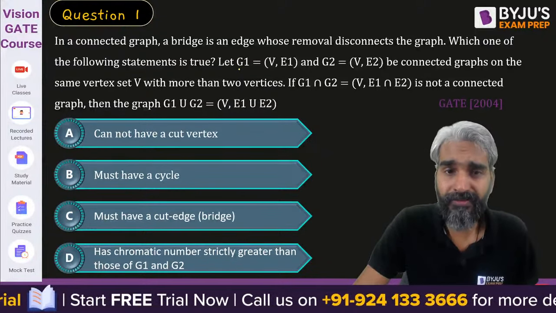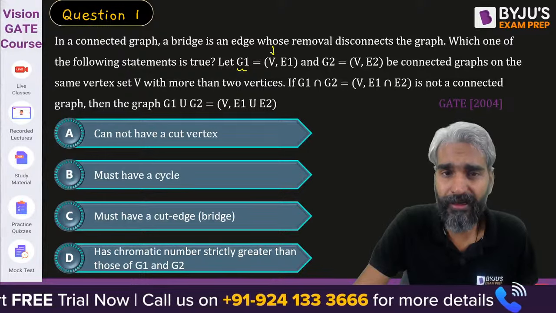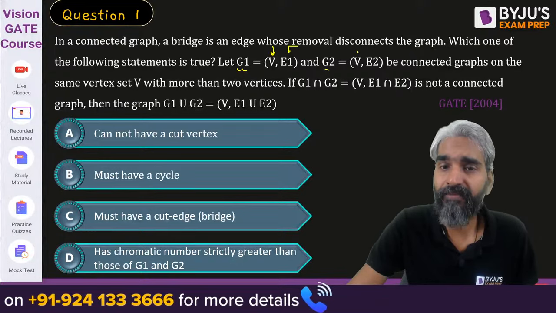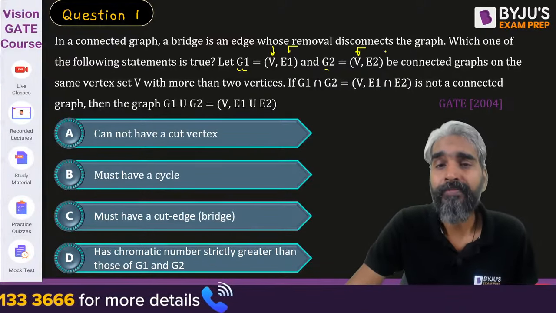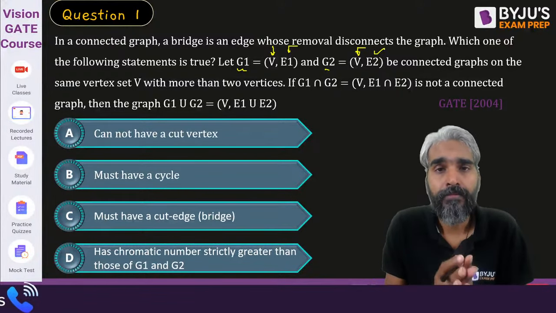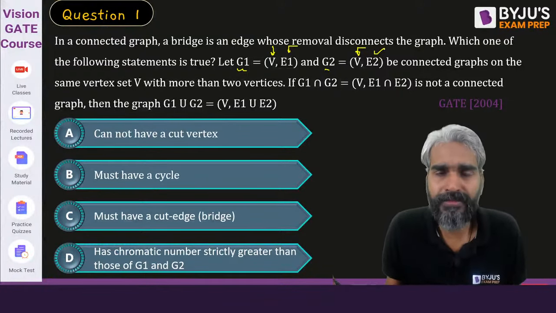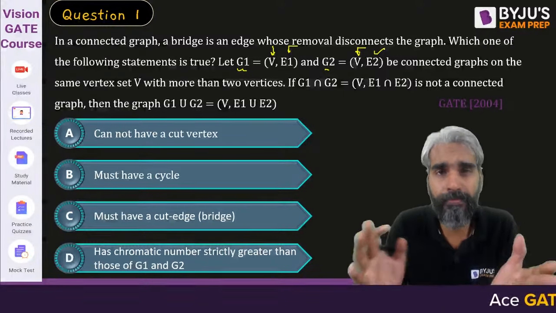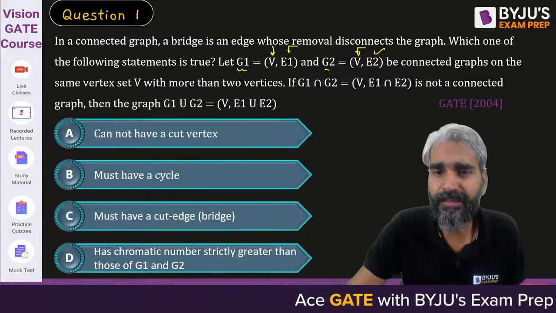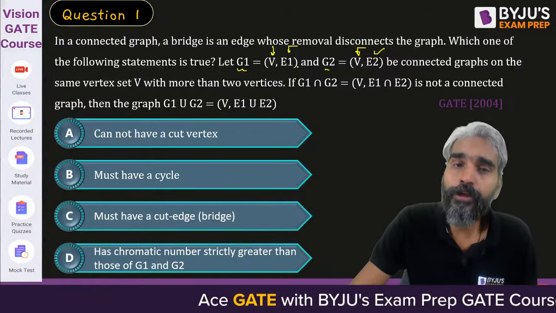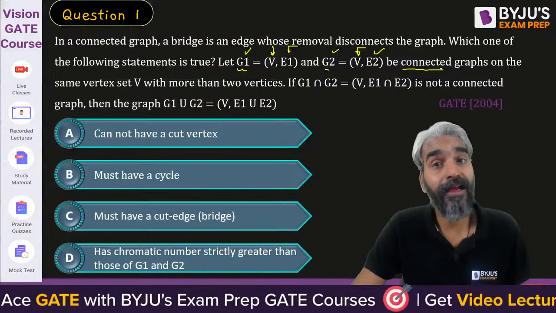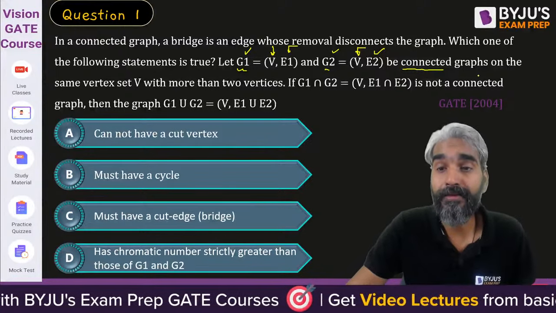Let's assume that G1 is a graph in which the set of vertices is V, and the set of edges is E1. G2 is another graph with the same set of vertices V, but the set of edges is different. So basically, G1 and G2 are two graphs which have the exact same set of vertices, but the edges may not be the same. Some of them may be the same, some may be different. Those are just two random sets, E1 and E2. It is also given that both G1 and G2 are connected graphs.